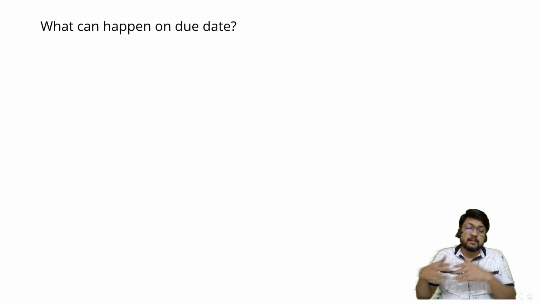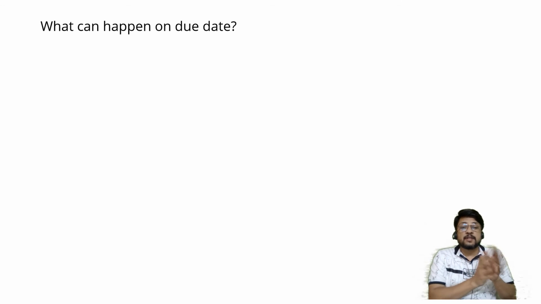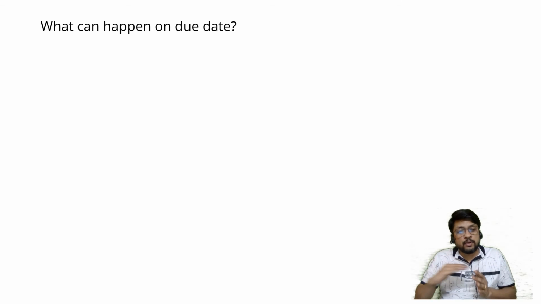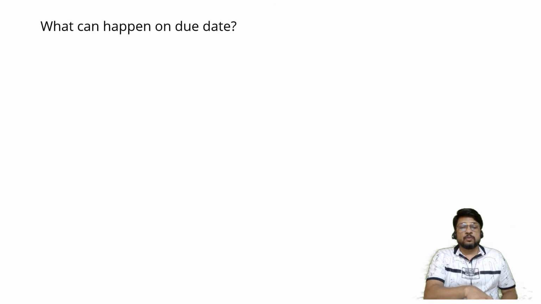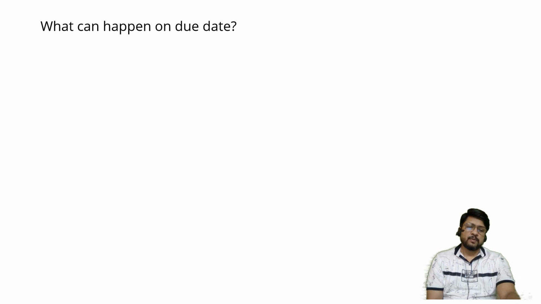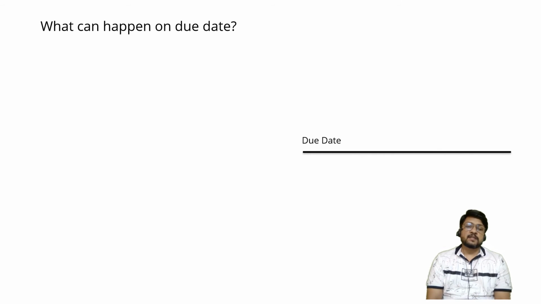This is happening when the bill is alive, when the tenure is not yet complete, when the tenure is going on. Now once the tenure is over, there is a nominal due date. Add to that 3 days, then there is a legal due date. What will happen on due date? What can happen on due date? So the due date has arrived, we are standing on due date.